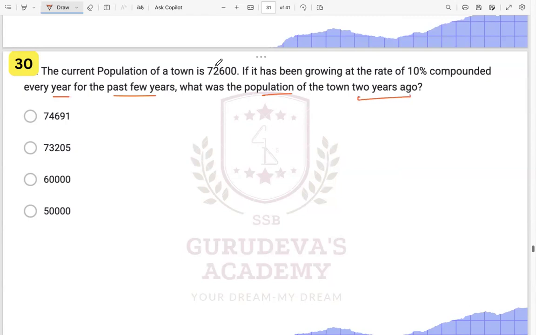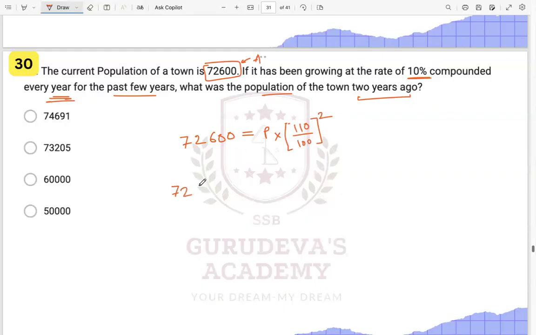So they have given you this is what as the amount, the final amount they have given you, right? After 2 years. So amount is 72600 is given you the amount. If it has been growing at a rate of 10% compounded annually for the 2 years, right? So this principal we have to find, right? 2 years ago, that is the principal, that was the amount before, right? Principal you have to find, and it is growing at a rate of 10%. So it will be 10% growth for a duration of 2 years. So this P we have to find out now.